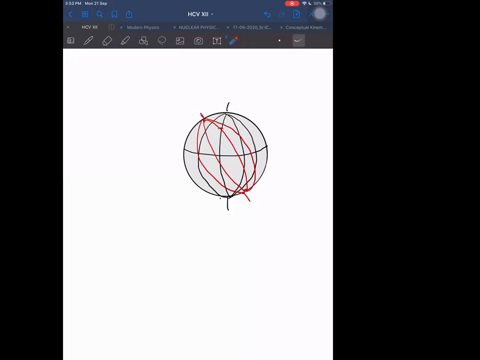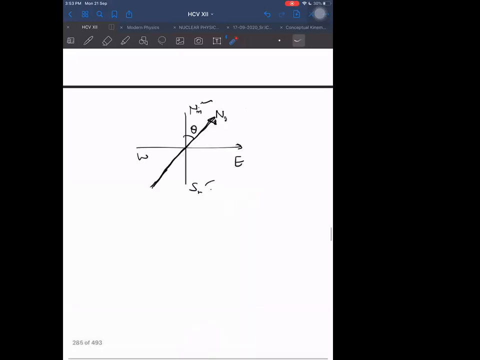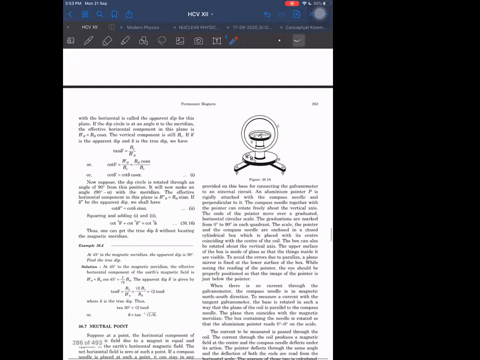Yes, sir. That is why it is helpful for us. So this much you need to know about the angle of declination.